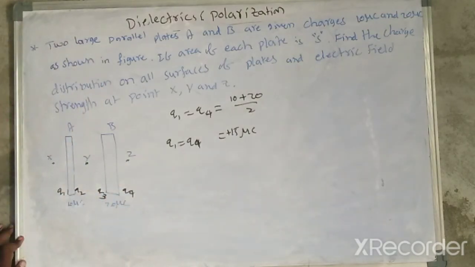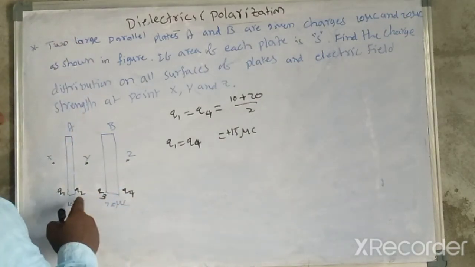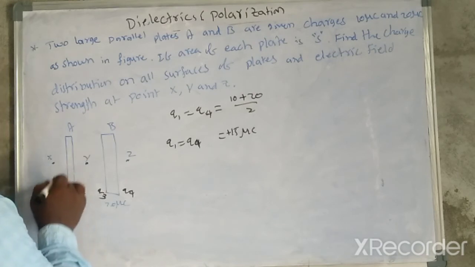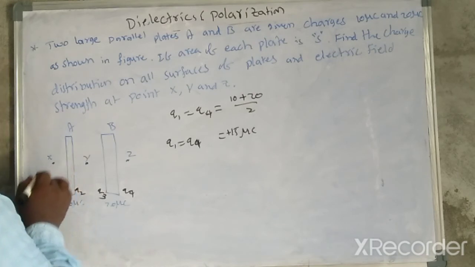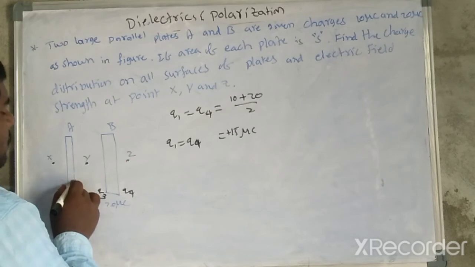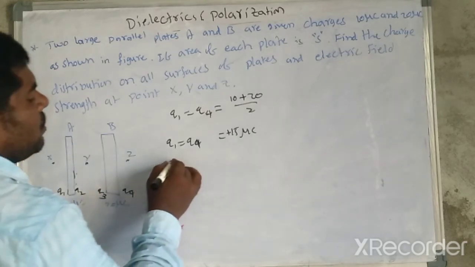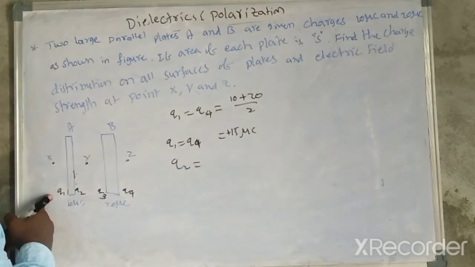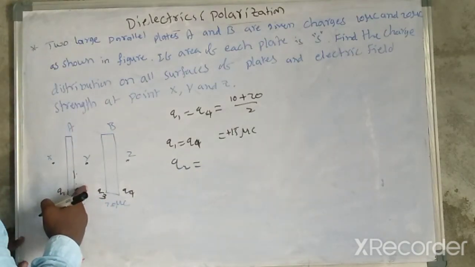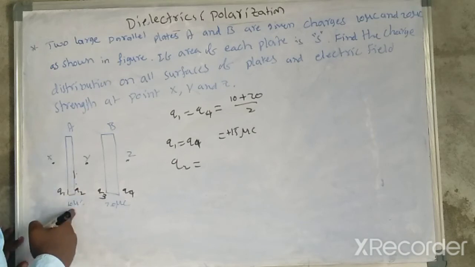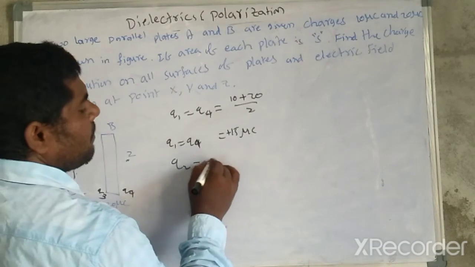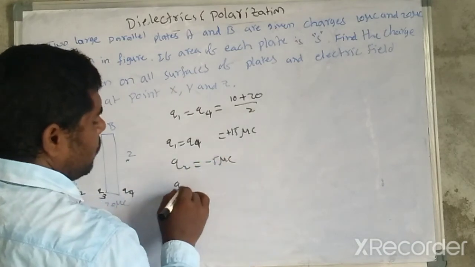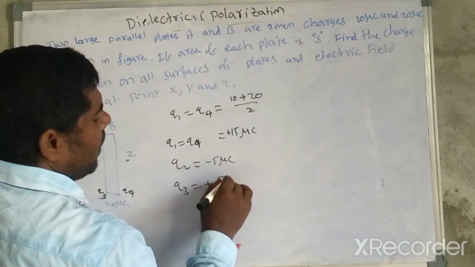Similarly Q2 and Q3. Here there is positive charge, so Q2 automatically has negative charge distribution. Q2 is equal to minus 5 microcoulomb, since on the left side there is 15 micro, and the total must be 10 microcoulomb, so that balances. So Q2 is minus 5 microcoulomb and Q3 is plus 5 microcoulomb.